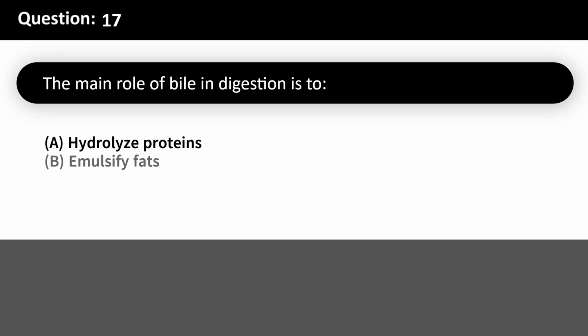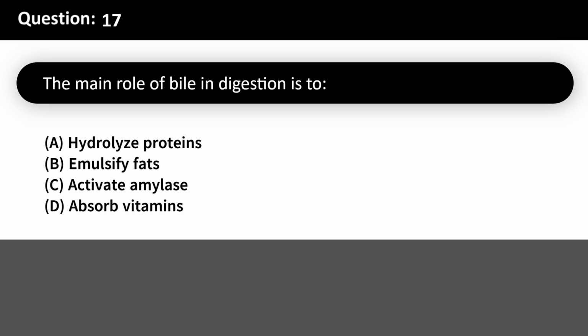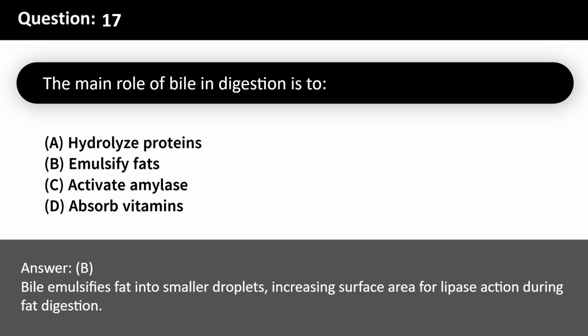The main role of bile in digestion is to A. Hydrolyze proteins. B. Emulsify fats. C. Activate amylase. D. Absorb vitamins. Answer, B. Bile emulsifies fat into smaller droplets, increasing surface area for lipase action during fat digestion.